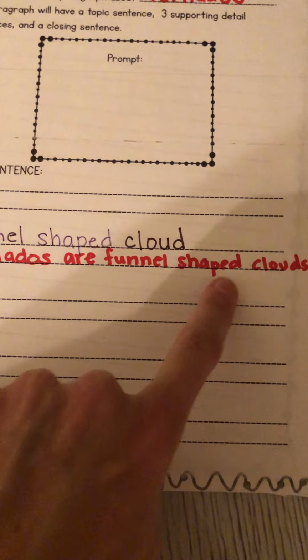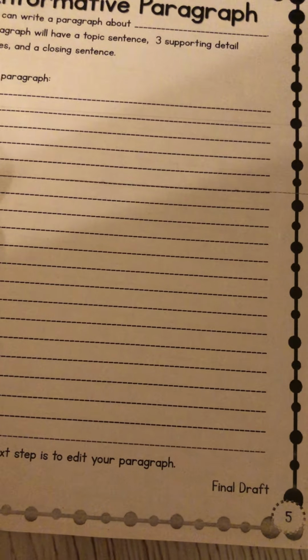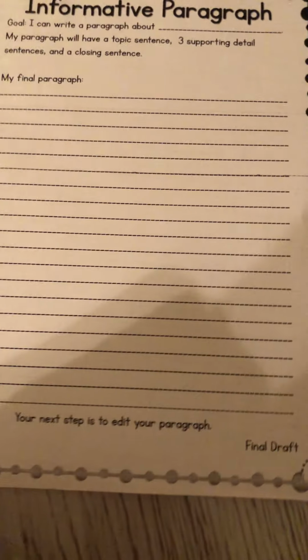So remember, if I were to just write funnel shaped clouds, that's not a complete sentence. Remember, I gave you the example. Tornadoes are funnel shaped clouds. So this was my original fact, and then I turned it into a complete sentence. So you're going to do the same thing with yours, and then write them on this informative paper with your topic sentence all the way to your concluding sentence.